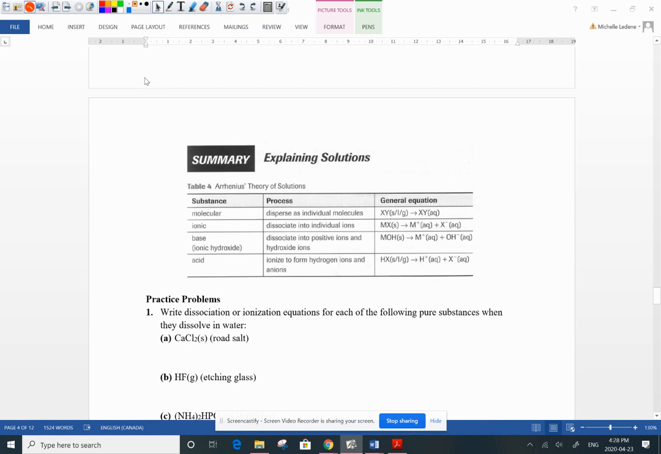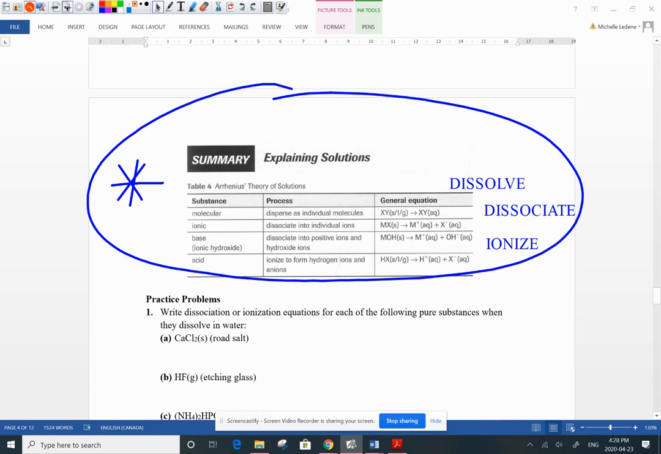Okay, so here's another good little summary that goes through this. Essentially, it's these three words again, right? Does it dissolve? Does it dissociate, or does it ionize? So molecular compounds are just going to become aqueous. They dissolve. Ionic compounds and bases, of course, bases are ionic compounds with hydroxide, they both dissociate. They make ions in solution. Whereas acids are special because they start out as a molecule, but then they make ions, and so we say they ionize. So you guys are going to get some practice writing out these different equations.